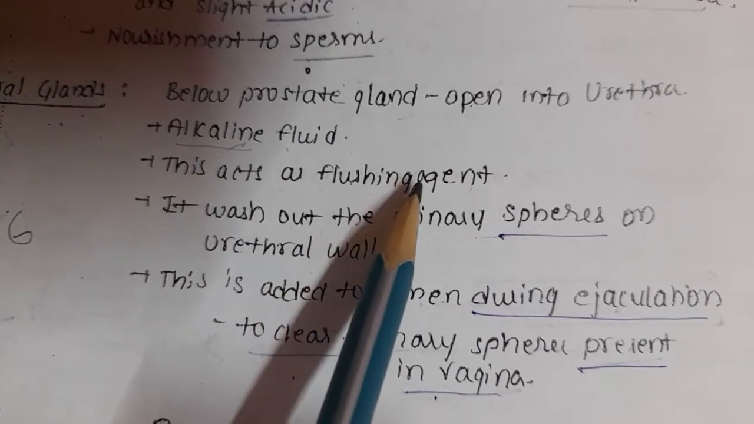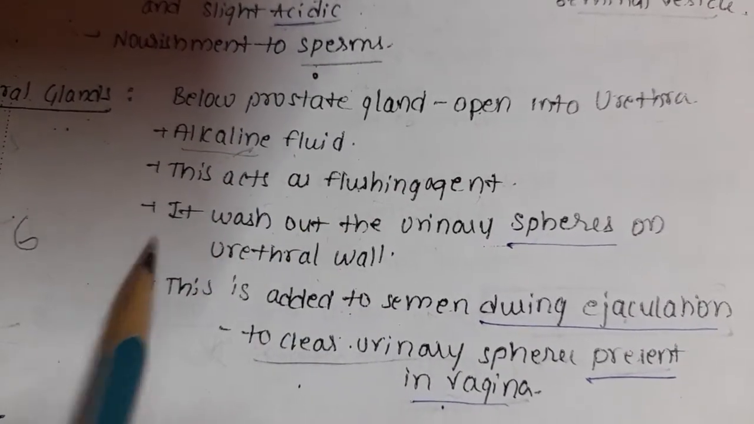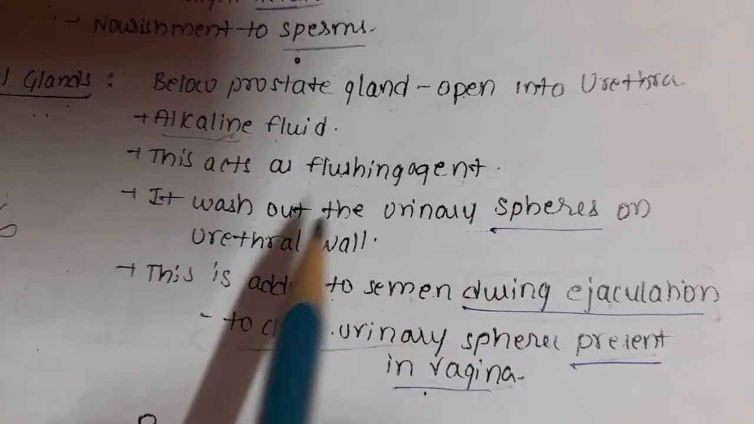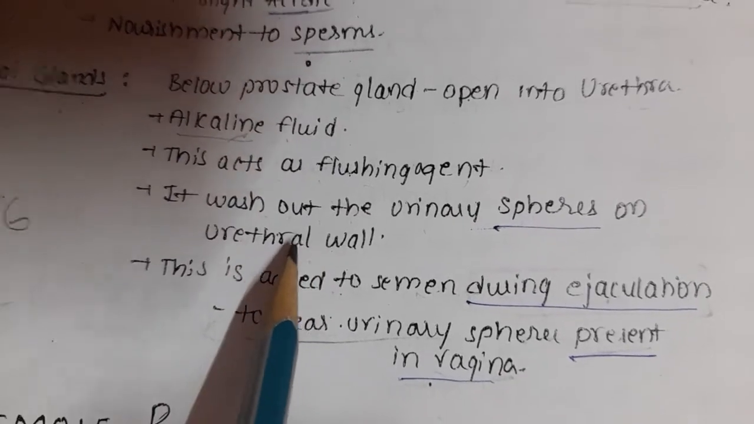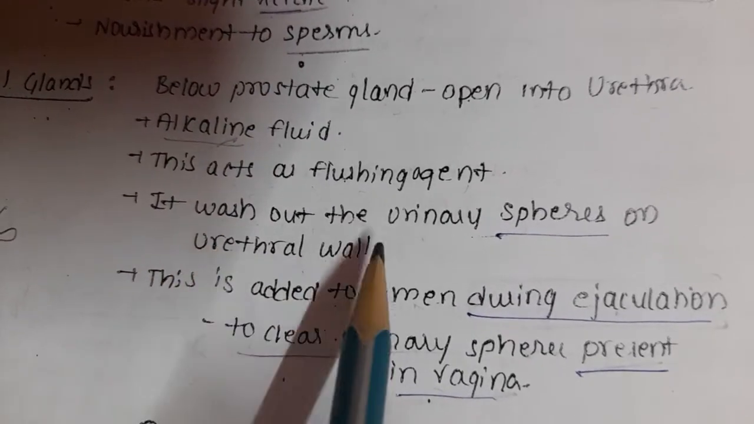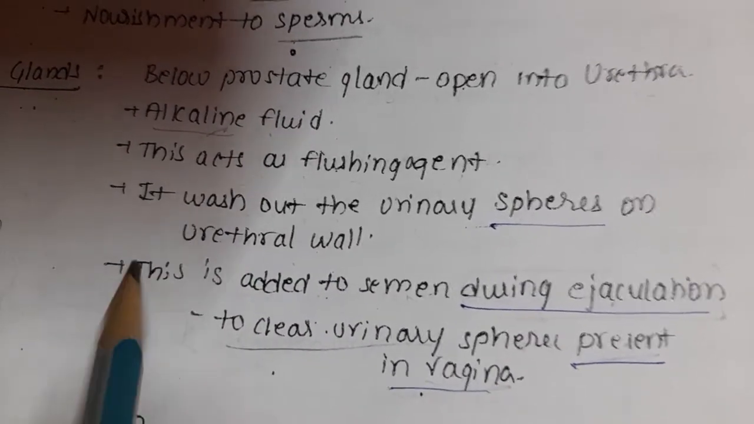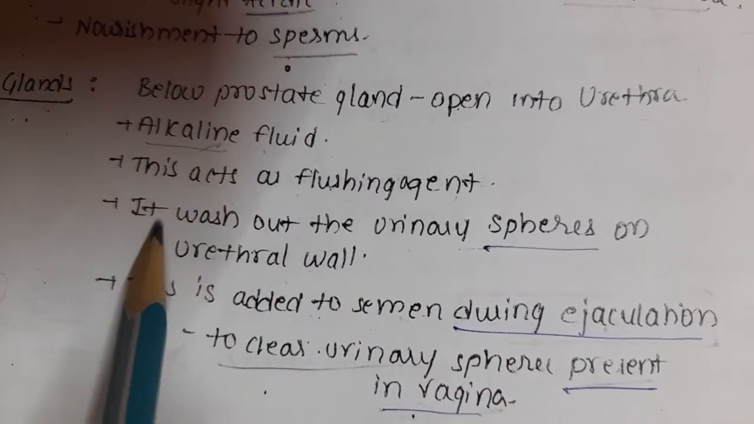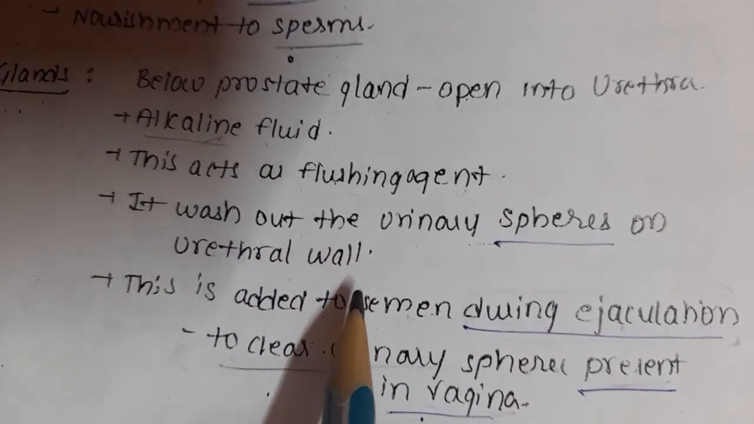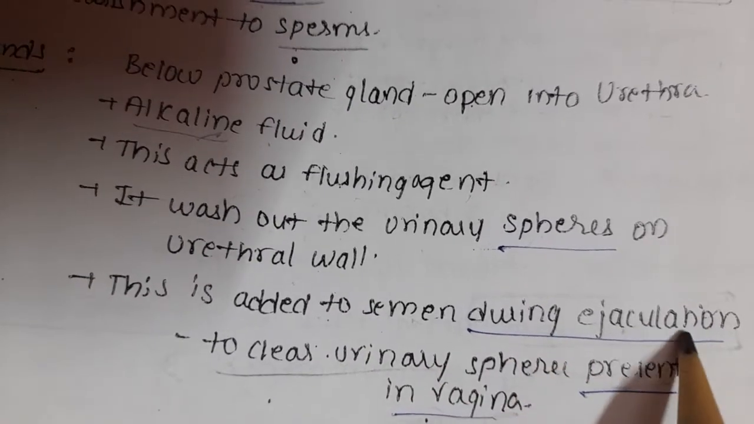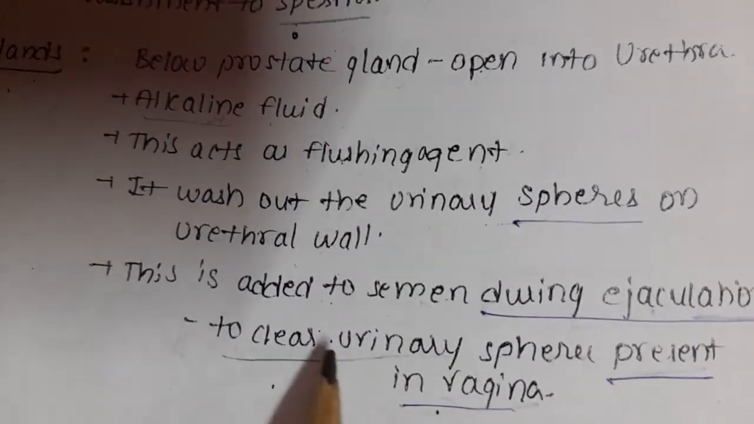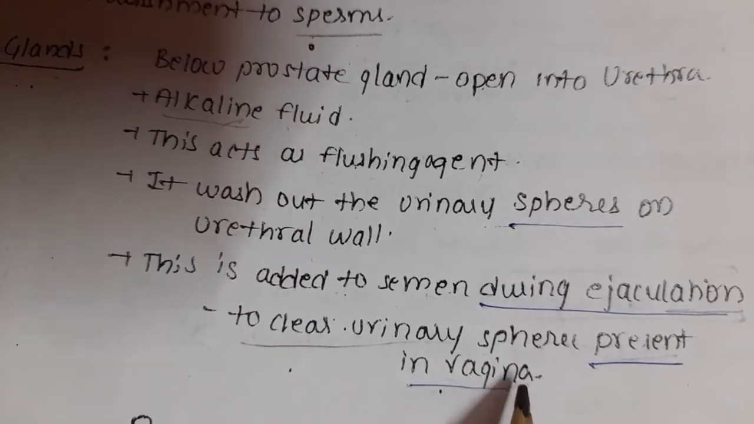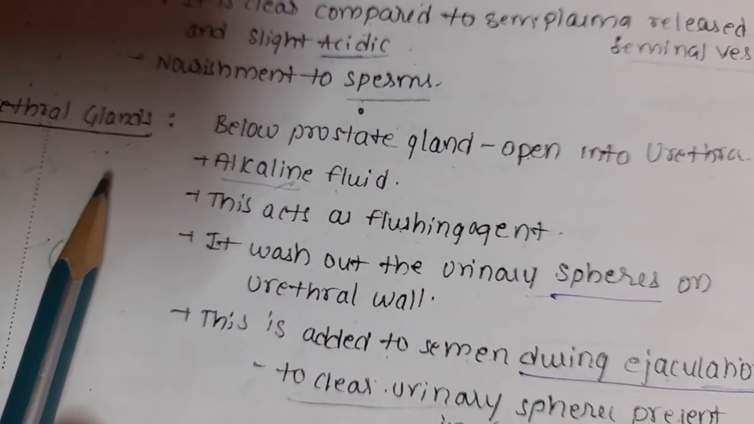Being alkaline fluid, it acts as a flushing agent. It clears the urethra. It washes out the urinary residues on the urethral wall if there are any. This is added to the semen during ejaculation to clear the urinary residues present in the vagina. That's the function of the bulbourethral gland.